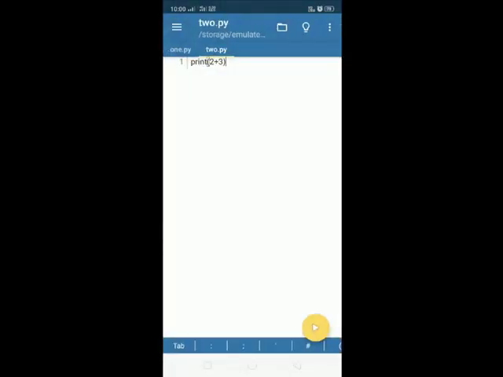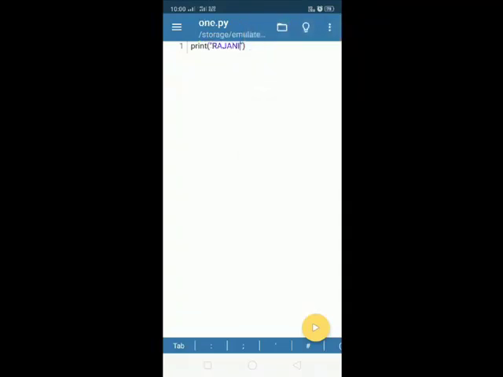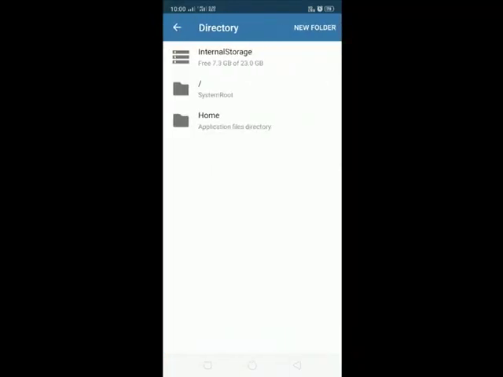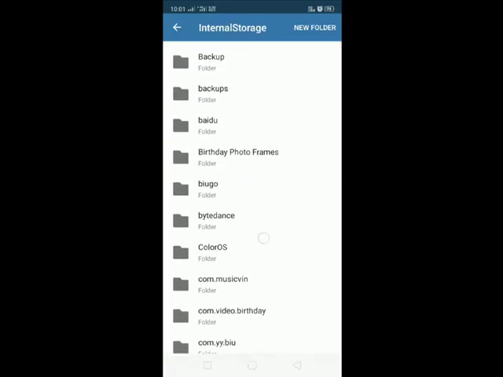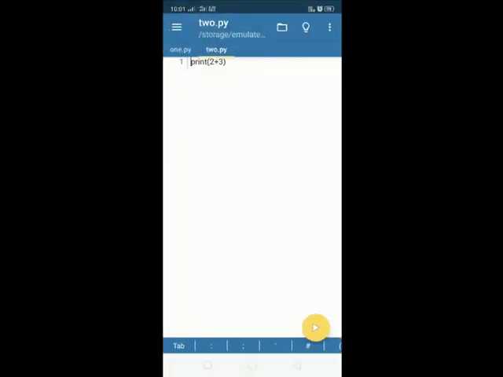Now if you want to close this 2.py or 1.py, just go to this folder icon and click on close to close the file. Again, if you want to open the same file, go to that same icon and click on the open option. So go to internal storage, click on Python and click on 2. So this file is ready to use now, right?